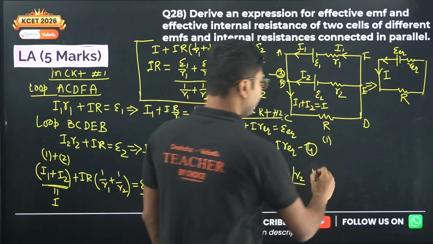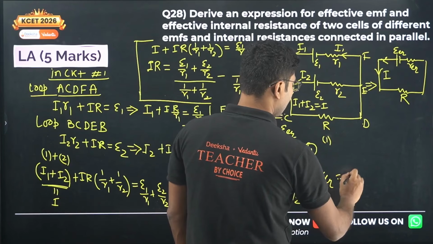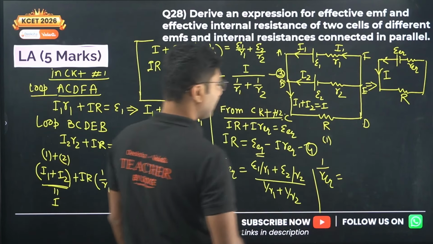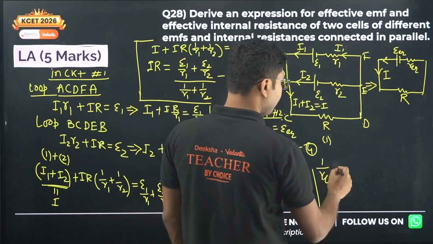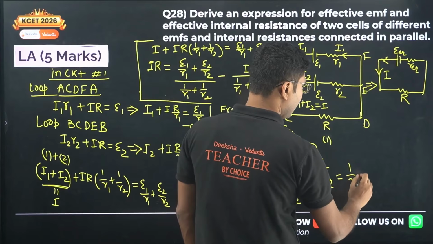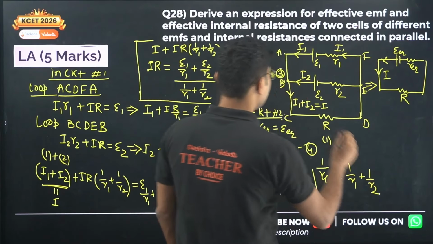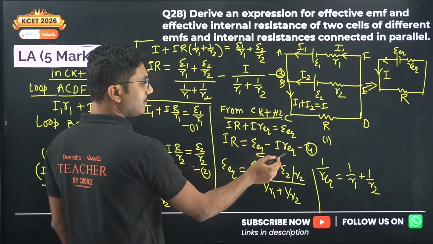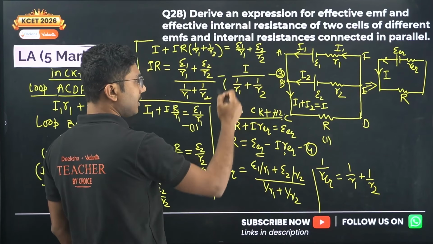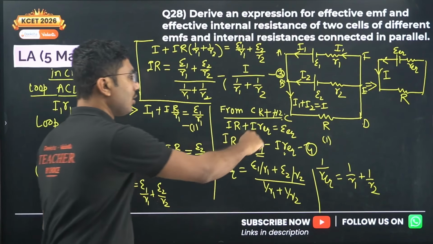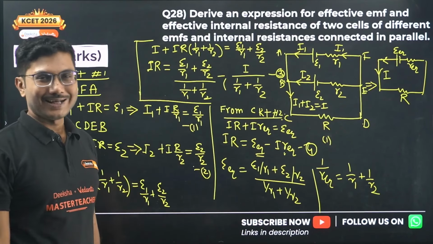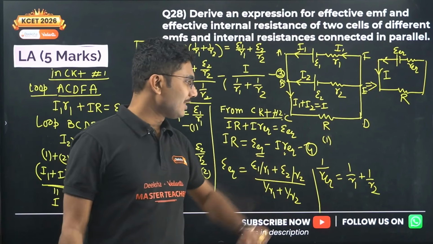Similarly, 1 by R equivalent is given by 1 by R1 plus 1 by R2. Because it is in division, see here R is in multiplication, here R is in division, so you have to convert it into division by doing 1 by R. Okay, so 1 by R equivalent is this.